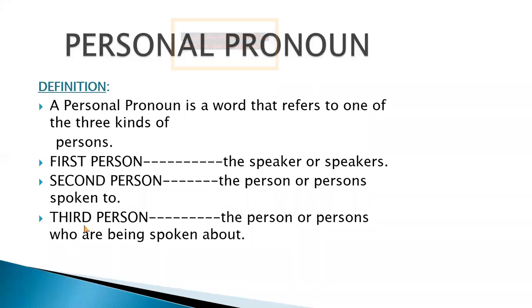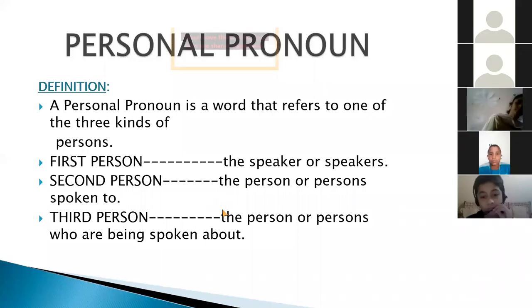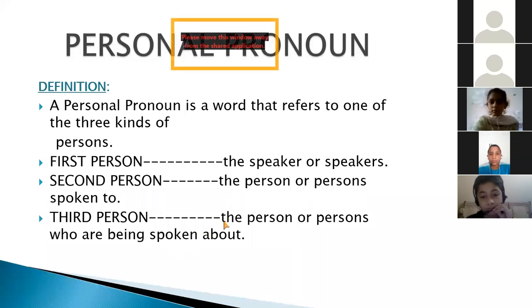Now we come to third person. Third person means the person or the persons who are being spoken about. It means if me and you, that means the speaker and the listener, are speaking about some other person, then he or she is called the third person, or there may be more than one person, so these all are third persons.